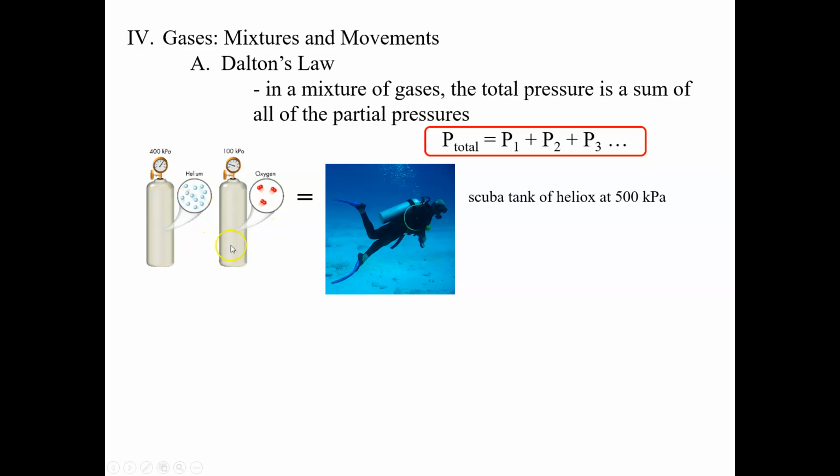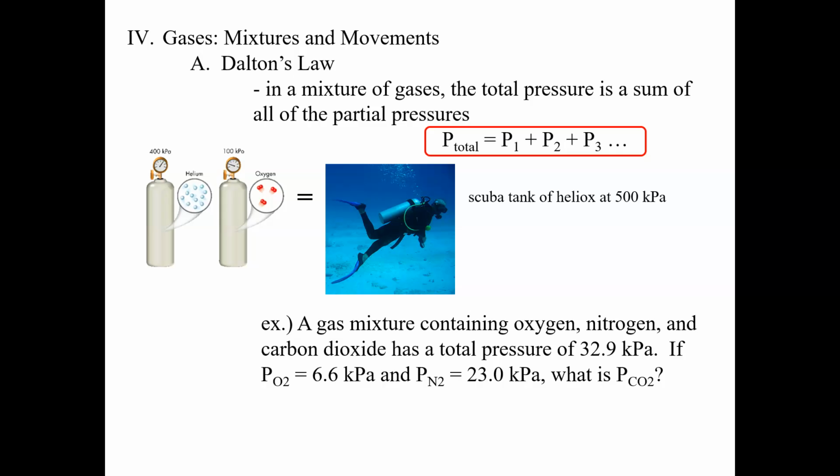And there are some scuba tanks. This is what the scuba tank would be filled with. If somebody wants to go scuba diving and they need to breathe, they would fill it with some helium and some oxygen. Now, you're not used to having 100% oxygen. That would be bad. You wouldn't want a tank just having oxygen in it because your body's not used to that. You need to breathe in and have only part of that gas be oxygen, which is what regular air is. Regular air is mostly nitrogen, actually, with some oxygen in it.